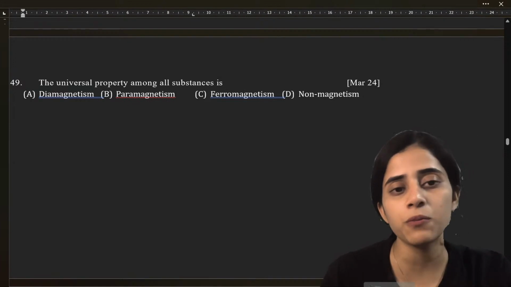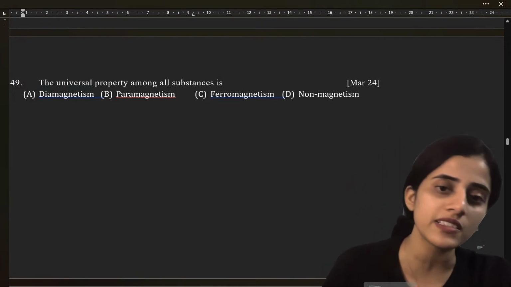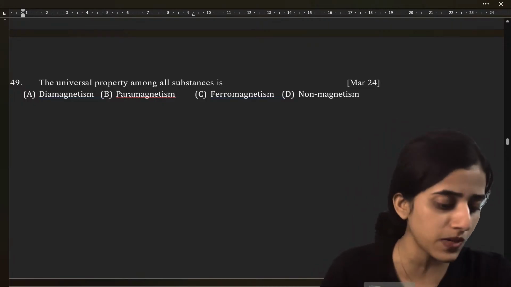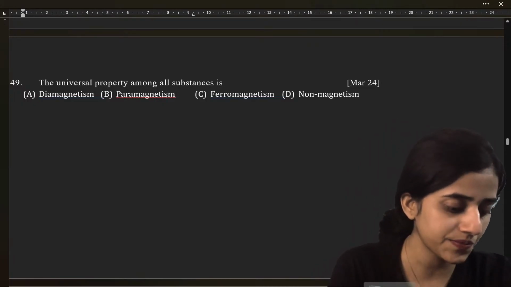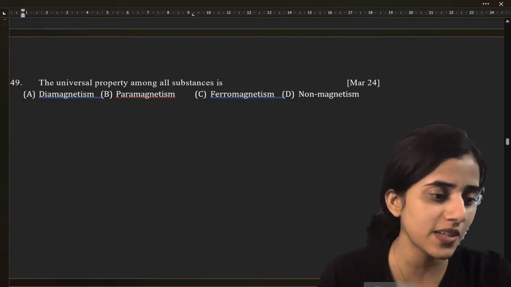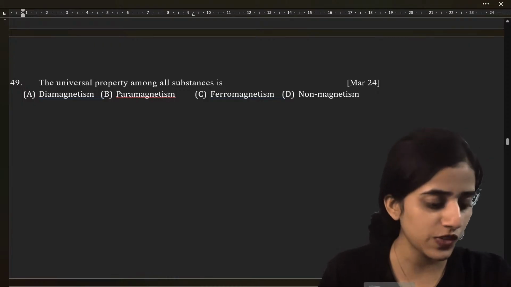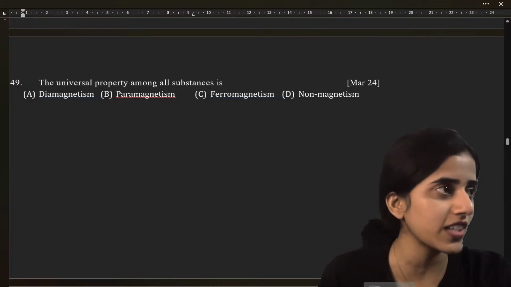The universal property among all substances is diamagnetism, paramagnetism, ferromagnetism, or non-magnetism. What is the answer? A, diamagnetism. Yes. So we've reached 49 questions. Very good, students.